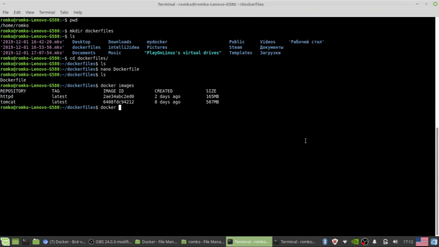Docker build -t. After that, the name of this image, let it be called cold start. And the tag, we have to describe the tag. You can watch the latest. If we skip it, I think it will be latest by default, but let it be version 1. And after that, a dot. What does it mean? It's trying to find the Dockerfile in this folder.